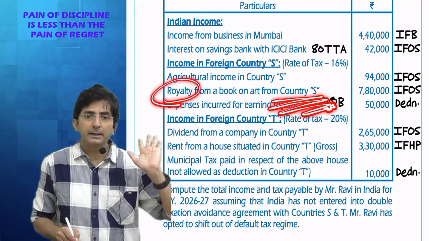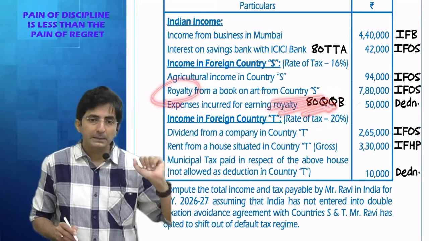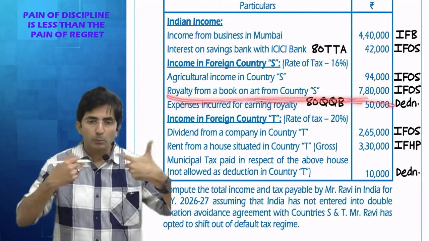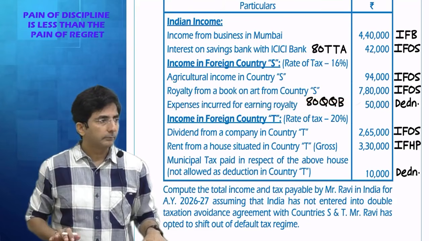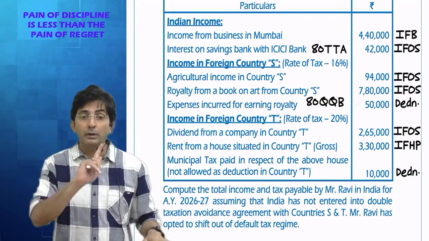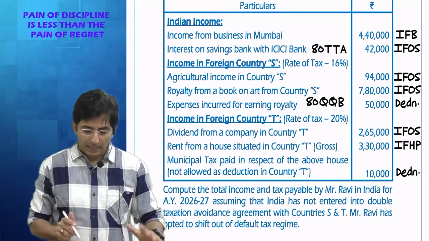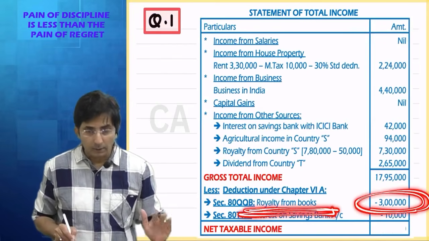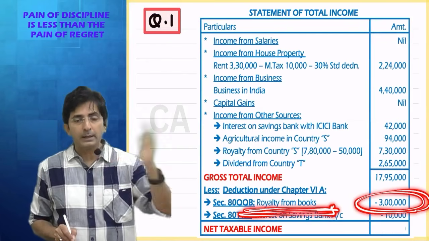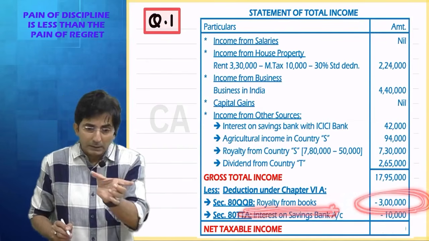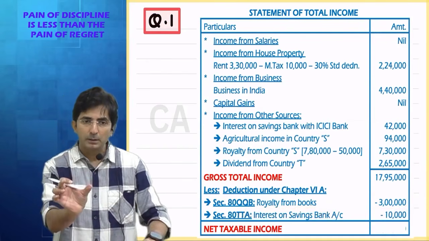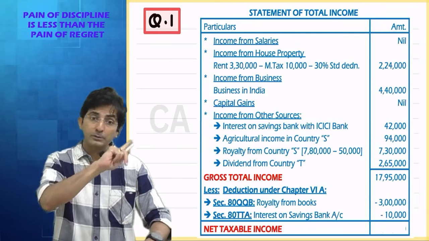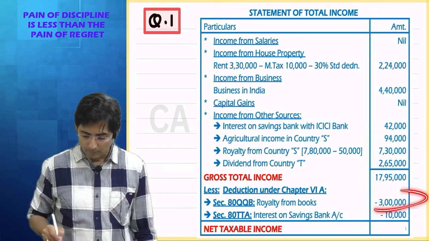That's why I am taking the deduction of full 3 lakhs. By chance, if they say that this royalty was not brought in India, then you won't get deduction of 3 lakhs. I have taken deduction of 3 lakhs assuming royalty which is earned in foreign land is brought to India in convertible foreign exchange, and you know there is a time for bringing within 6 months from the end of the previous year. So this I taught in the topic of chapter 6A, you know.